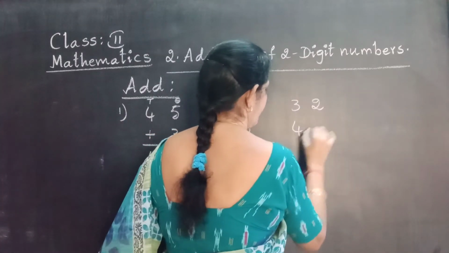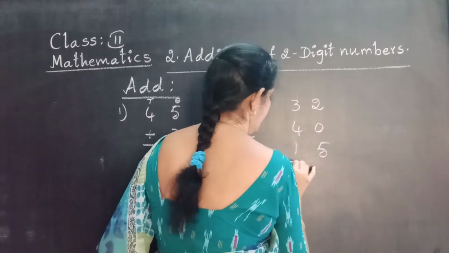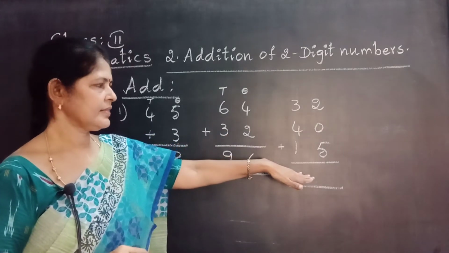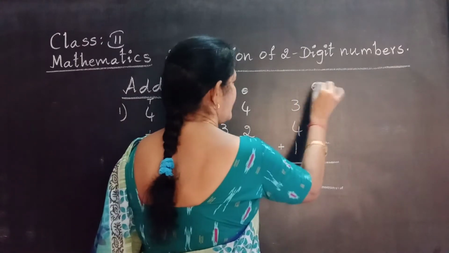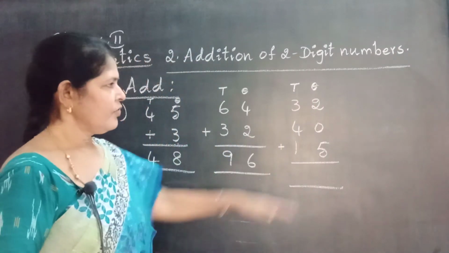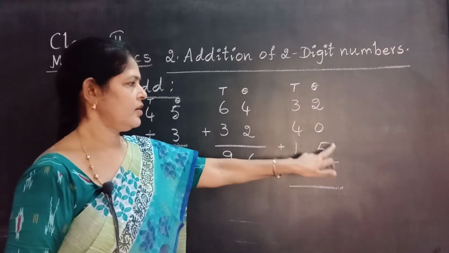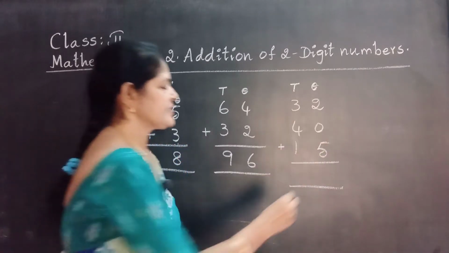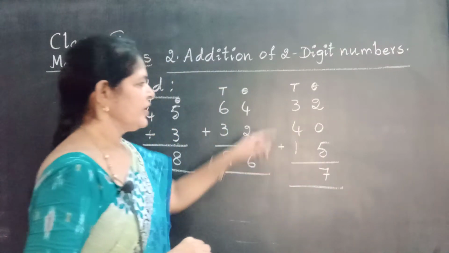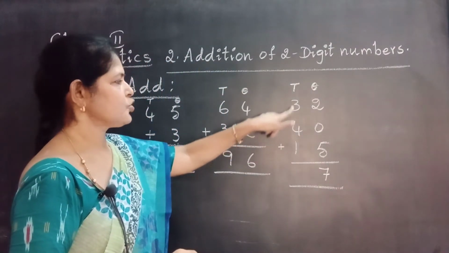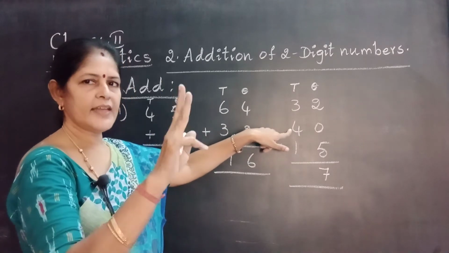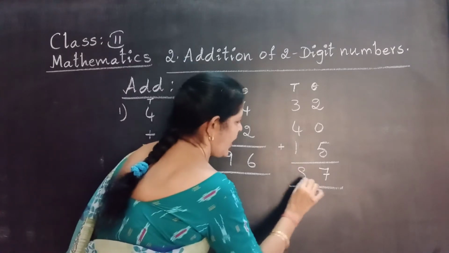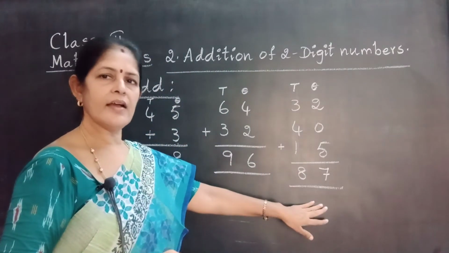Next, 32 plus 40 plus 15. Two digit number, 3 lines. Here also start from the ones place. 2 plus 5. If 0 is there in the ones place, no need to add. 2 plus 5, 7. Very good. Next, the tens place. First adding these two numbers: 3 plus 4. Take 3 fingers, 4 after: 5, 6, 7. 7 in the mind. 7 plus 1, 8. What is the total? 87.